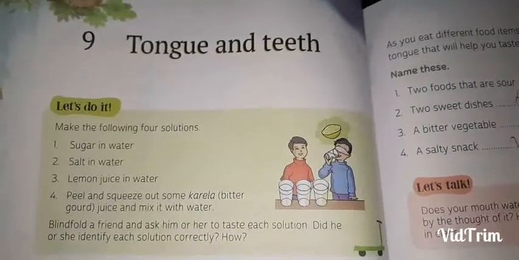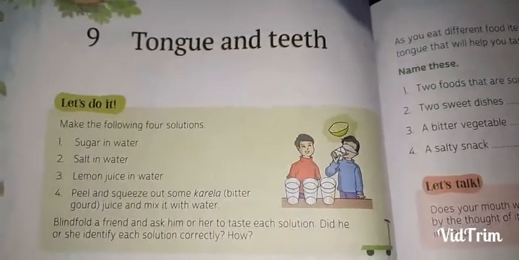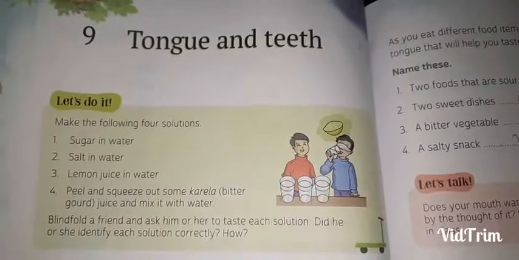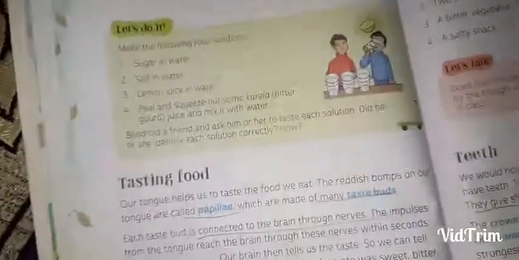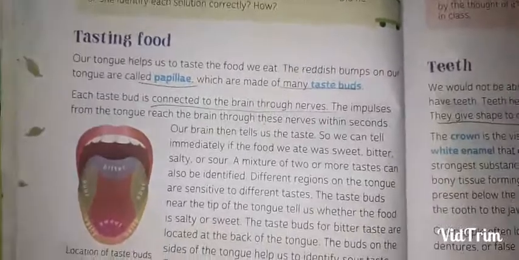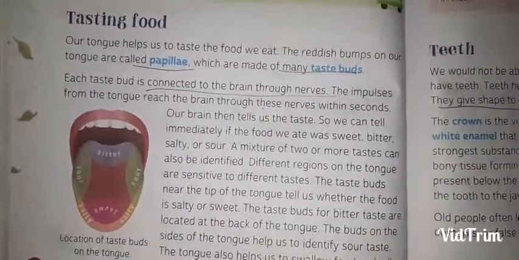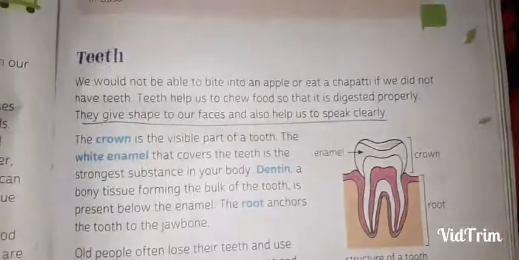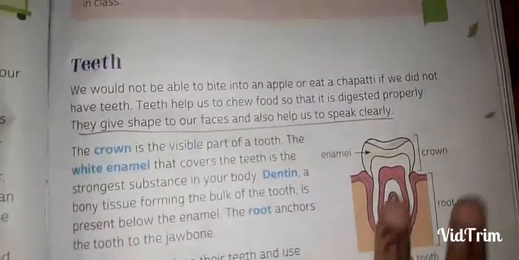Hello students, today we will continue chapter 9 Tongue and Teeth of class 4 EVS. Yesterday we discussed the taste buds of the tongue, and today we are going to talk about teeth.